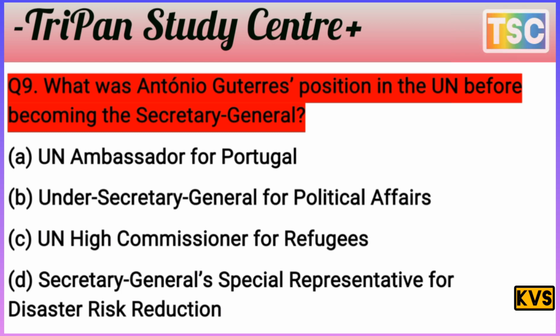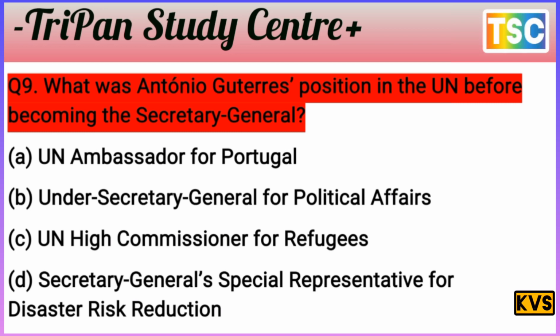The options: A, UN ambassador for Portugal; B, Under Secretary General for political affairs; C, UN High Commissioner for Refugees; D, Secretary General's special representative for disaster risk reduction. That's an important option. First of all, test your knowledge. I give you a few seconds. You must have a thought of your answer.